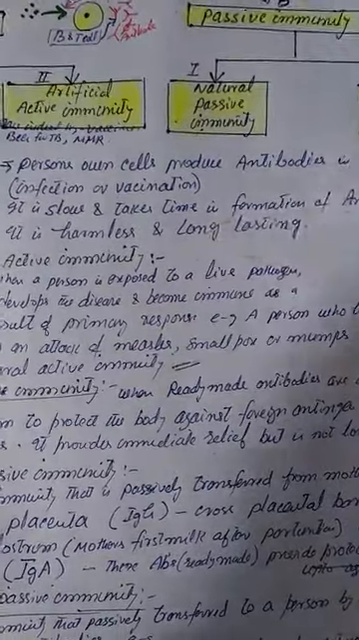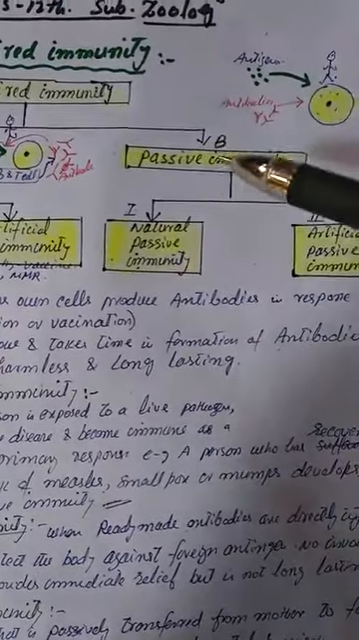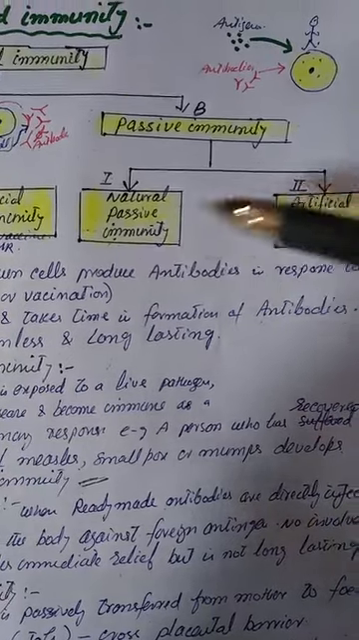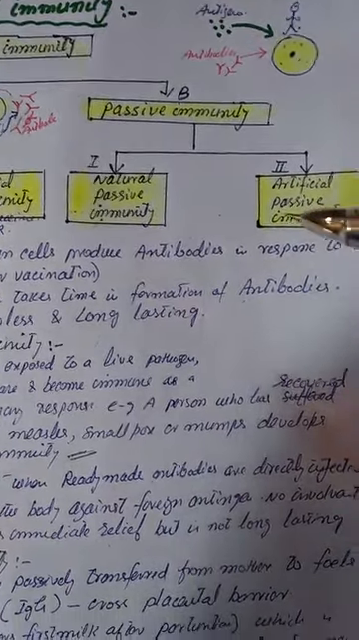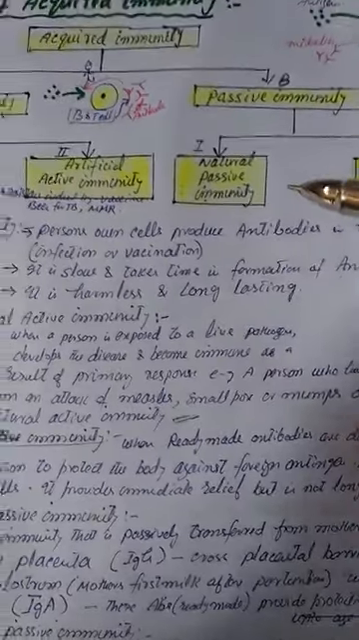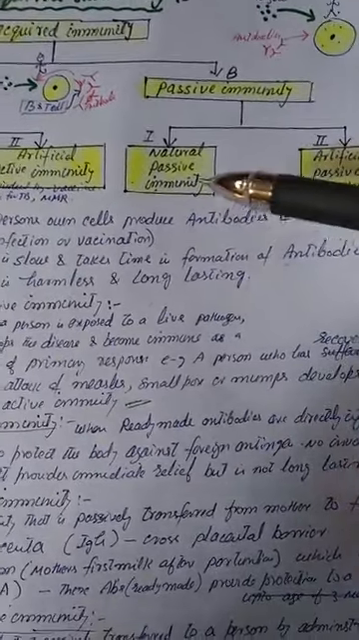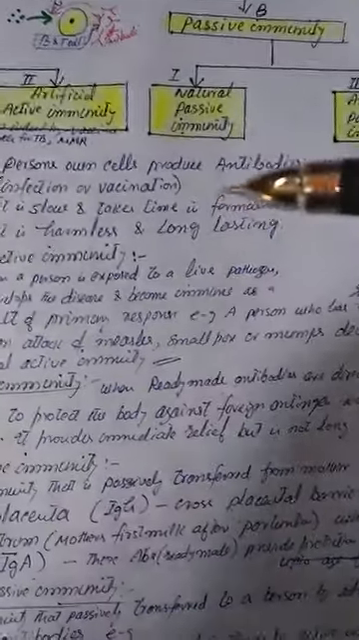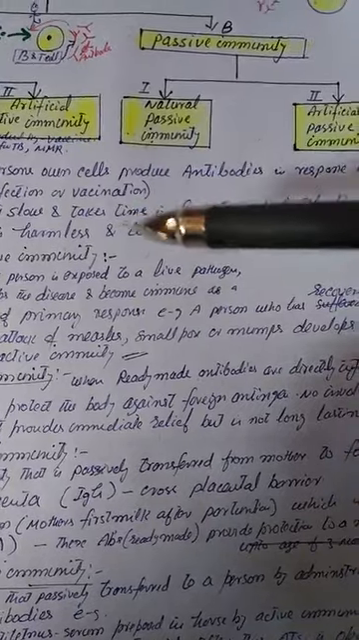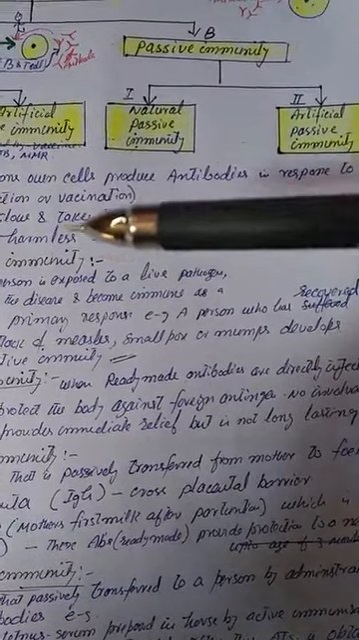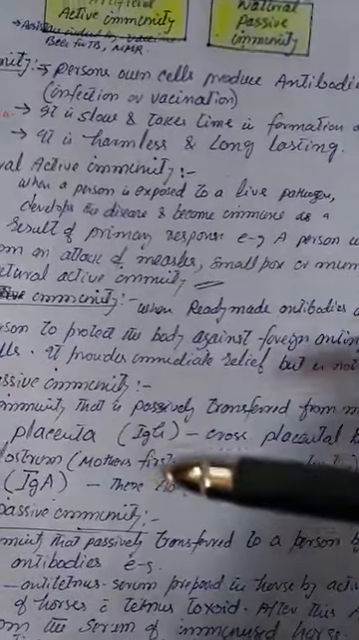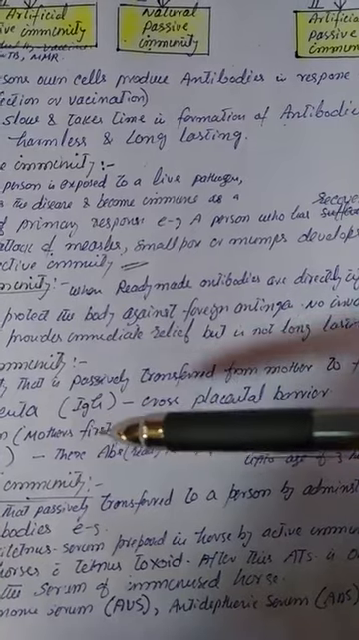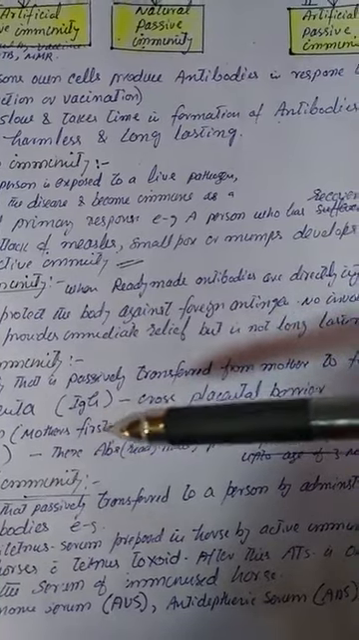Now, this passive immunity is again divided into two types: natural passive immunity and artificial passive immunity. Natural passive immunity is the immunity that is passively transferred from mother to fetus through the placenta. For example, immunoglobulin G crosses the placental barrier and reaches the fetus and provides protection to the developing fetus.